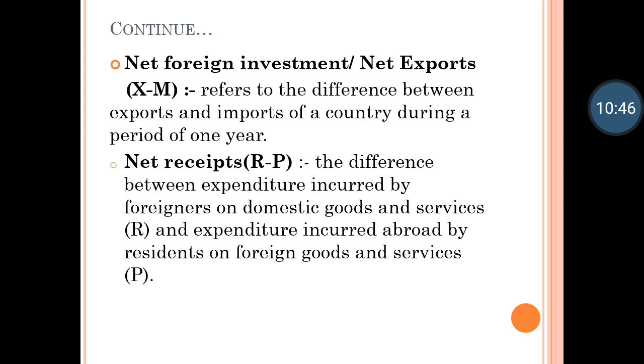And if a foreign national, like say for example Tom Cruise, is staying in our country and spending money in our country, that means that person is increasing our national income. So that will be written as R. So the difference between expenditure incurred by foreigners on domestic goods and services, that is R, and expenditure incurred abroad, that is in foreign countries, by residents on foreign goods and services, so that is R minus P. I hope that all these formulas are clear with you. Let us move ahead.